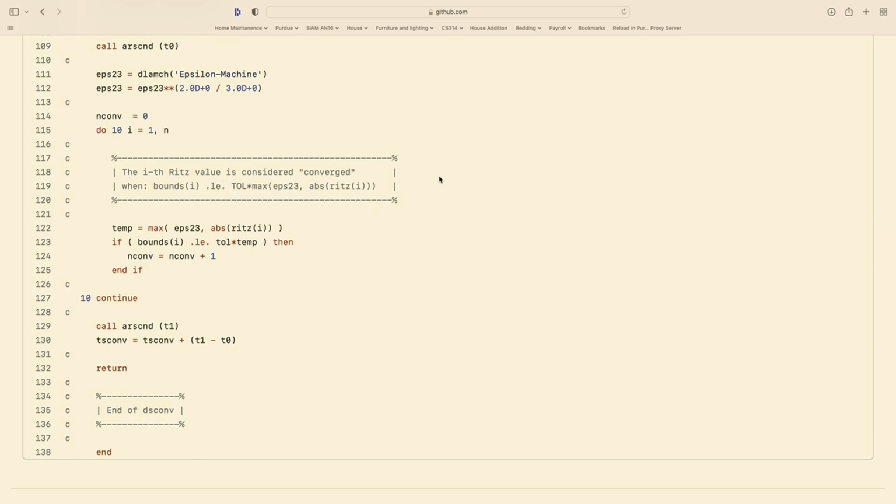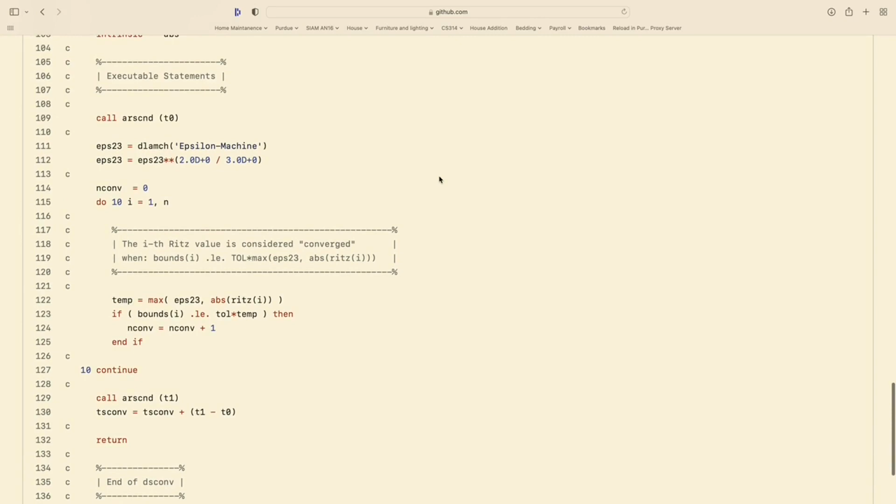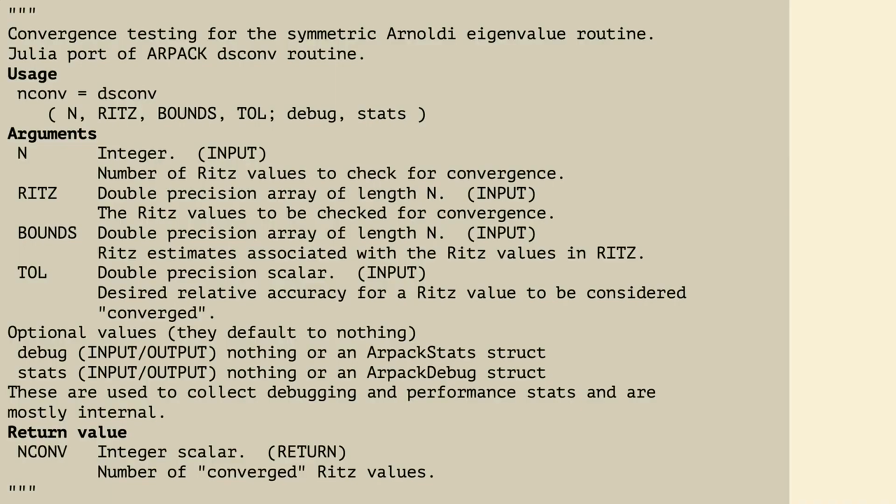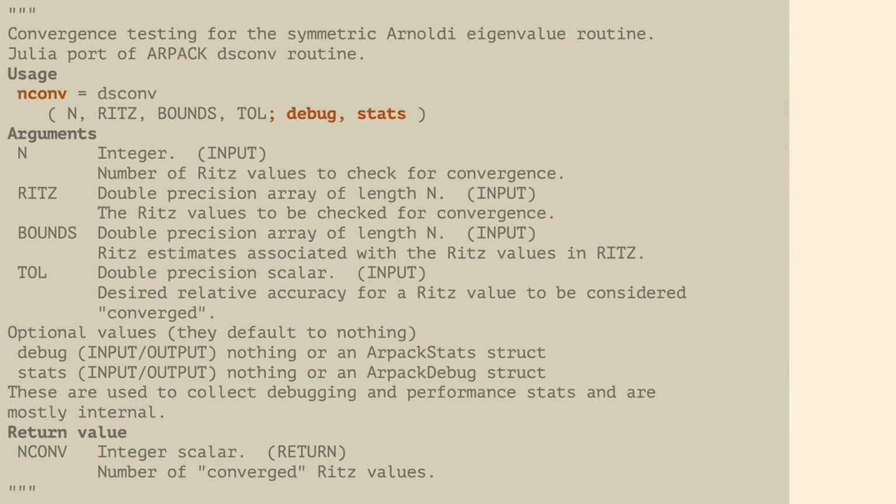So a couple notes about this. It's very well commented, and it has a lot of good information about what the inputs and outputs are. But the goal is just to translate this function basically verbatim into Julia. So the first thing we do is translate the introductory documentation. We make a couple of little changes to the input-output routines. Rather than updating an output variable, which is a common convention in Fortran, we are going to return a variable instead, which is a much more common convention in Julia.